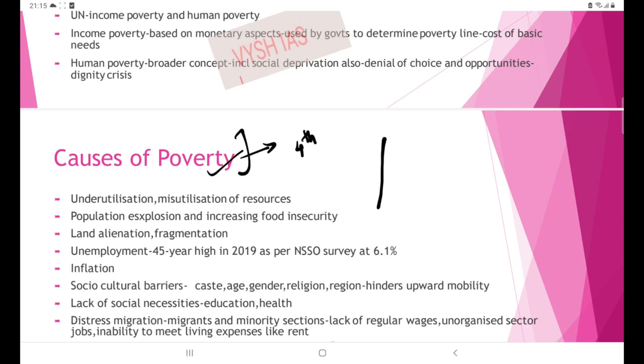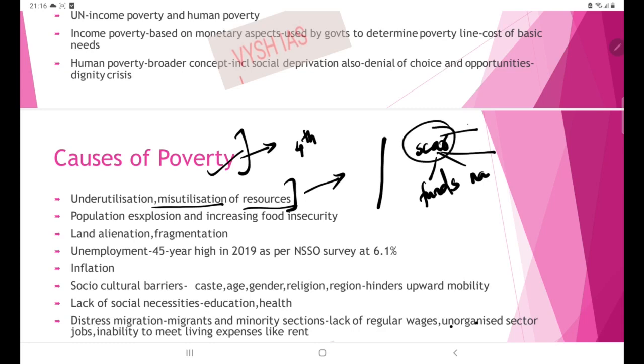Coming to the point, the first cause is underutilization and misutilization of resources. See, India is already facing scarcity of resources in terms of funds, natural resources and others. Within this scarcity, there should be smart ways of utilizing resources, but India is not even equipped to do that.